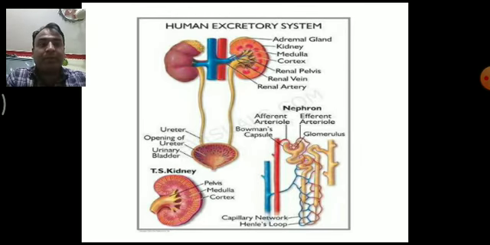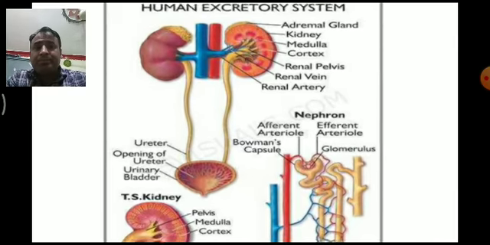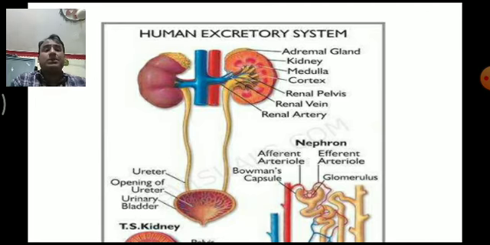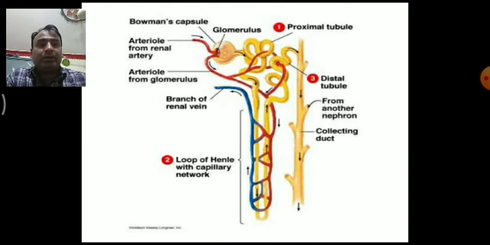Okay, see, above both kidneys there is a gland known as the adrenal gland. The adrenal gland is also called the emergency gland because it plays a very important role in regulating the function of the kidney. Adrenal glands can control the function of the kidney. Okay, then this is the nephron.